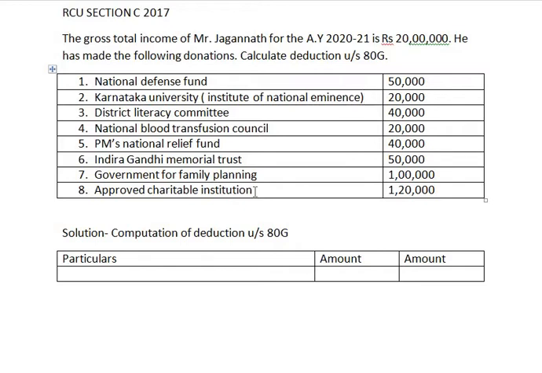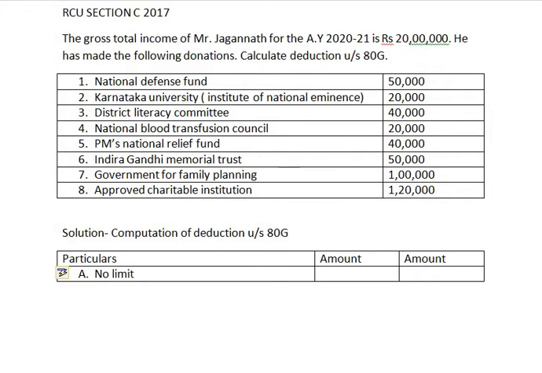So before you solve the sum, always mark under which limit the donation comes, whether it comes in no limit 100% deduction, no limit 50% deduction, with limit 100% deduction, or with limit 50% deduction. In the previous classes, we have seen the list of such deductions, that is no limit and with limit, 100% as well as 50% deduction. As we have discussed, the first 5 come under no limit 100% donation. Let us start solving.